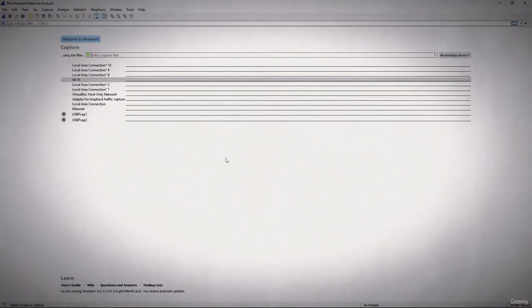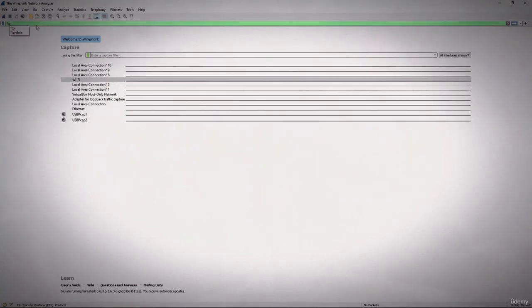So let's take a look at the interface here, and I want to show you one important thing. Why they are different is because this comes from the capture engine, and the display filter is within Wireshark and the dissectors and the decode. So if I go up to the display filter, say for example I want to just display FTP traffic, and it does come up with some choices, but if it is just FTP, I will leave it at that.